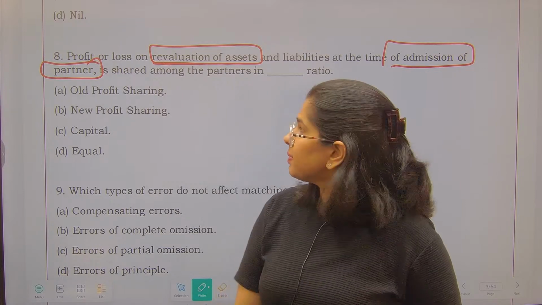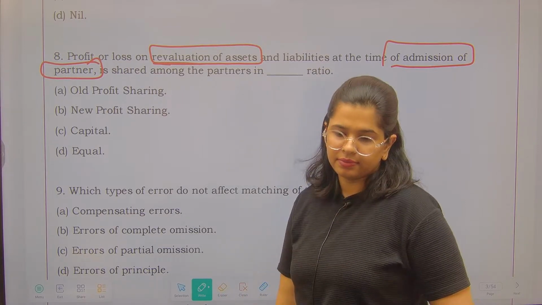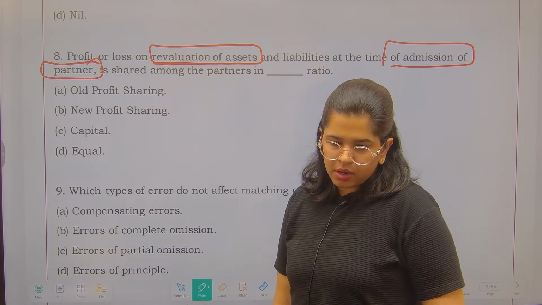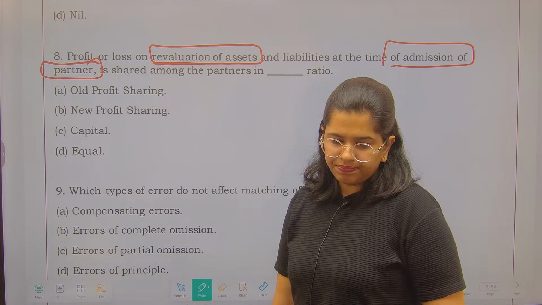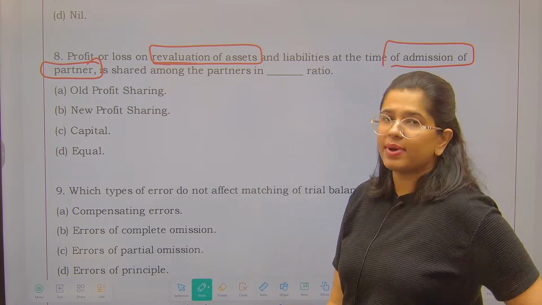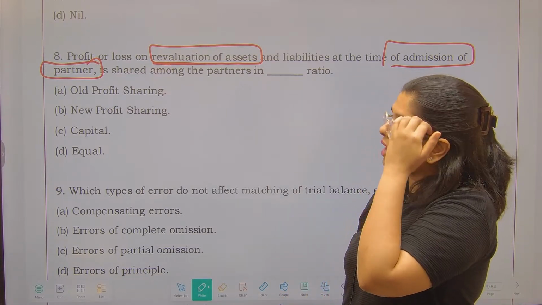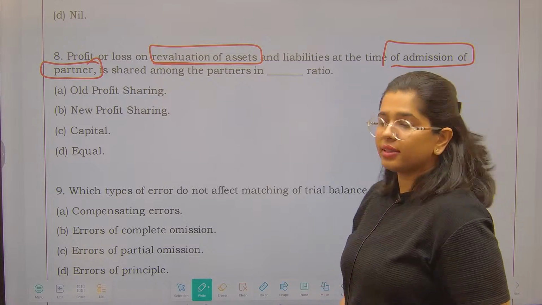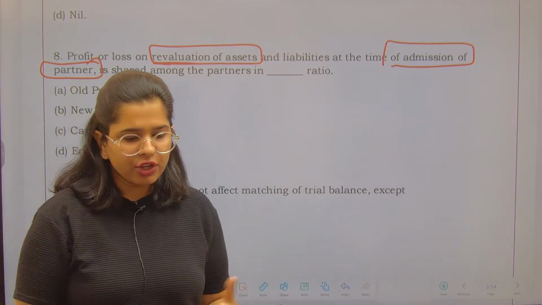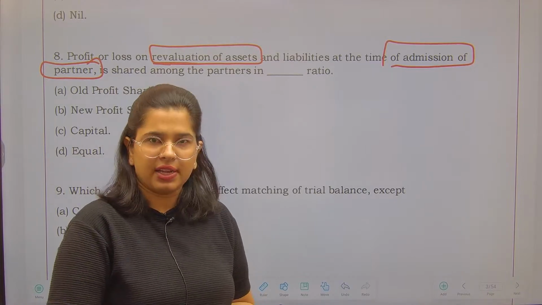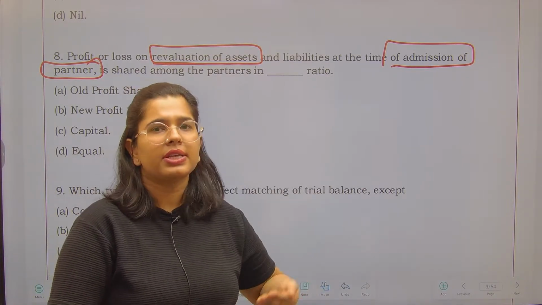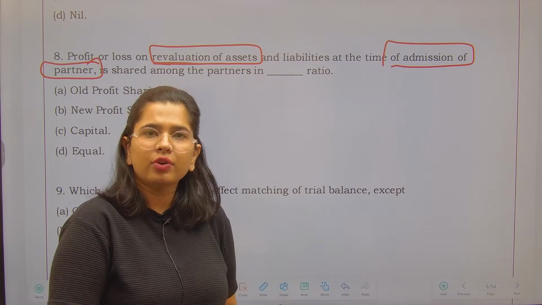When a partner is being admitted, question number 8. See, 2 things I have marked for you. You are going to revalue your assets and this is going to happen at the time of admission of a partner. ठीक है? Revaluation में I can have profits as well, right? I can have losses as well. But why would the new person be responsible for it? नया बंदा क्यों responsible होगा?